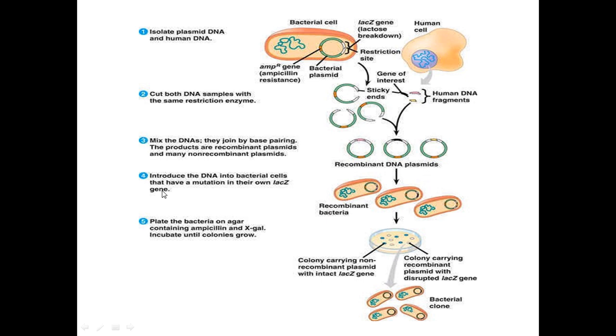So this fourth step is to transfer the transgene into the host cell. It may be of different types: a physical method, chemical method or biological method. Any one method will be followed to transfer the plasmid DNA into the host cell. After transferring the artificial plasmid into the host, it will be allowed to grow in a suitable medium. Here we can select the recombinant as well as the non-recombinant, that is, transformed cells and non-transformed cells.